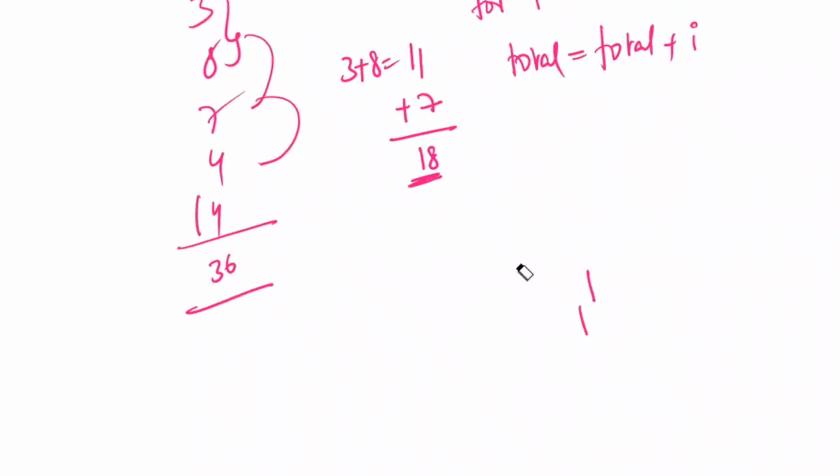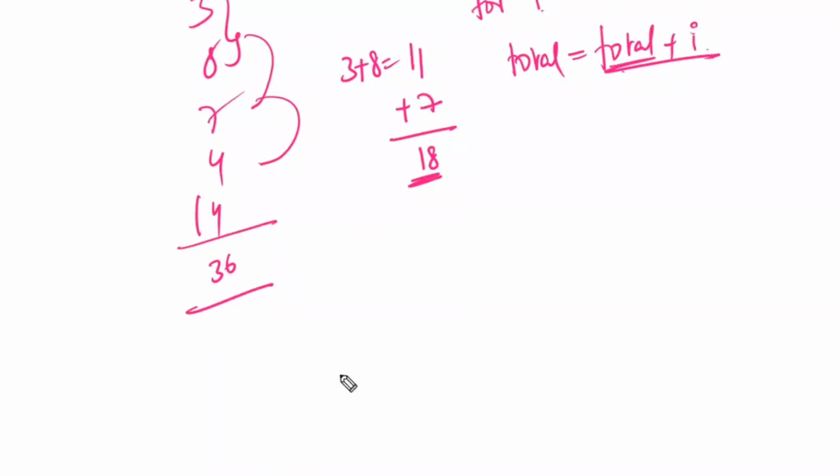Now what happens when I have written like this? First it is going to take 3. The i value is going to be 3, and 3 enters. Total is equal to total plus 3. Where is total? Initially nothing is there, right? So it is going to throw an error, a NameError. First the right side part has to be executed, which means total is not there. i is there, i is equal to 3, but total is not there. Now how do we get that initial total value? We have to do initialization by total equal to 0.